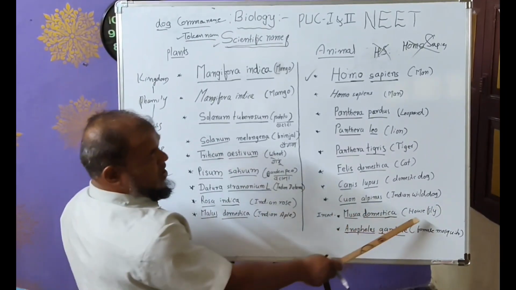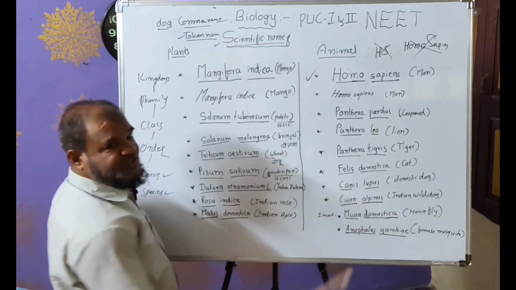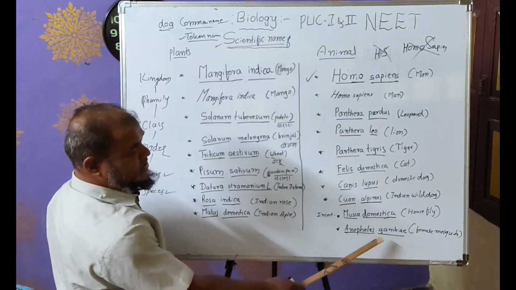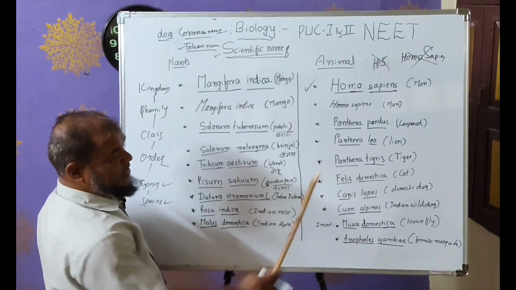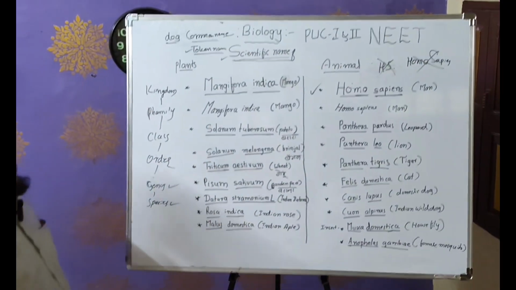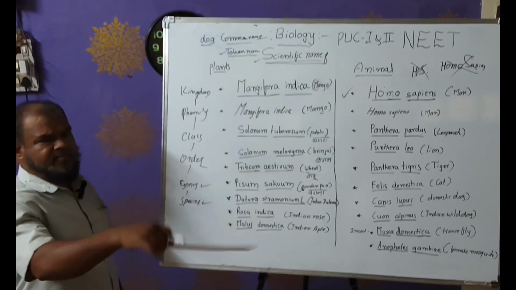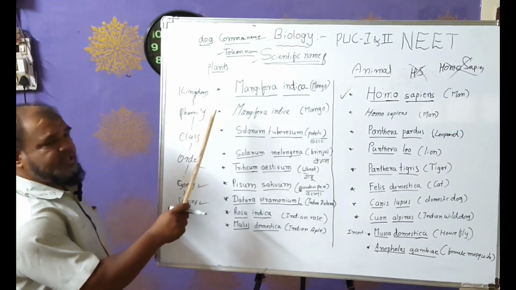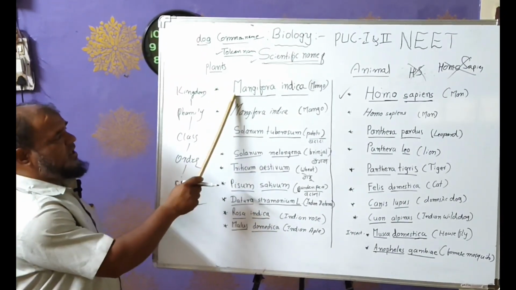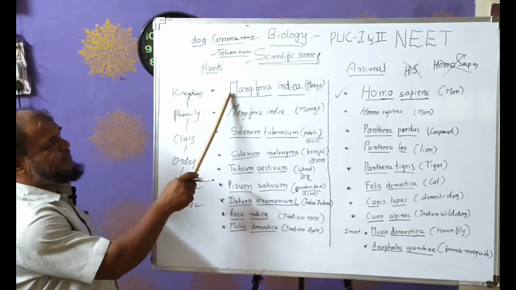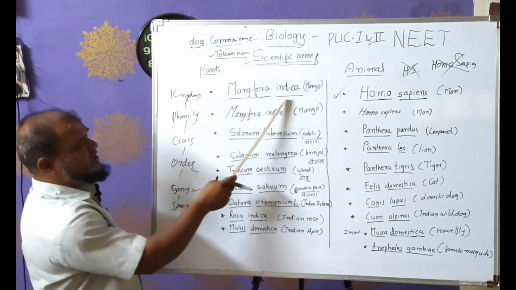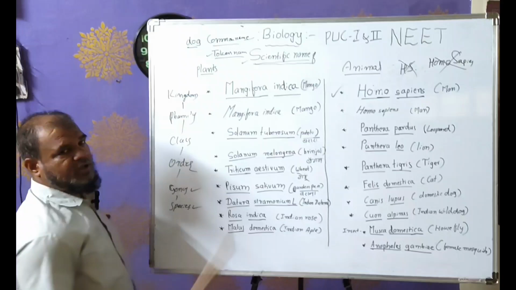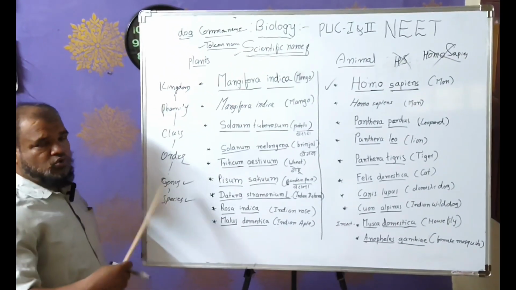The housefly is Musca domestica, an insect. The female mosquito is Anopheles gambiae. Like this, we are discussing scientific names. Spelling mistakes are not allowed. The first letter of the first word is capital, and the first letter of the second word is small. Don't forget space and underline. These are all the rules.